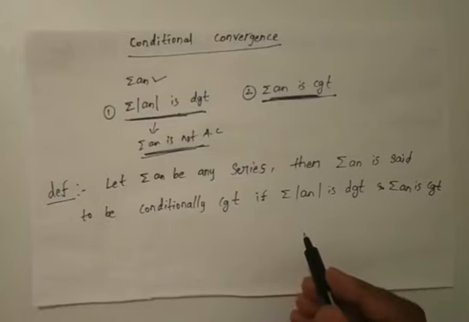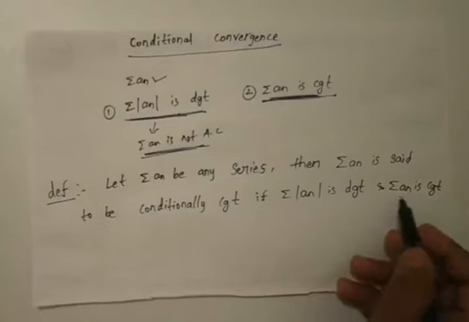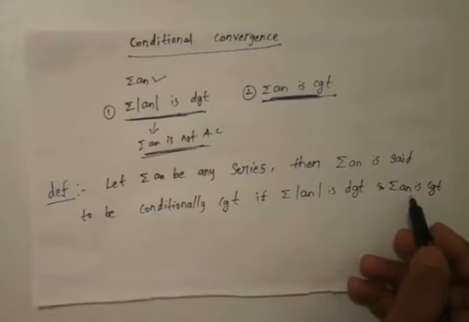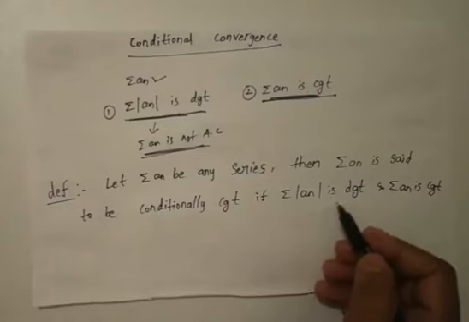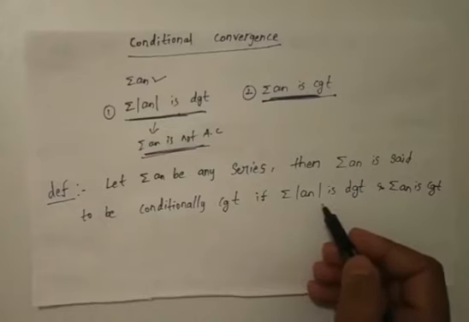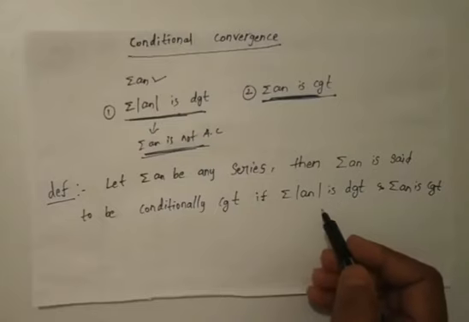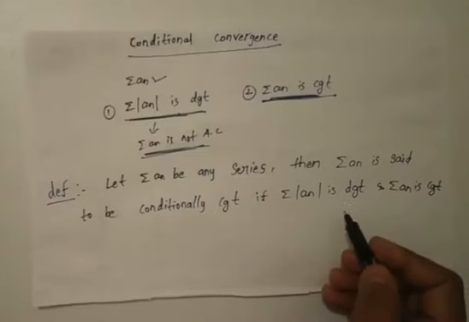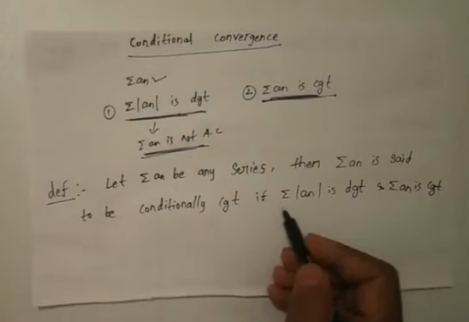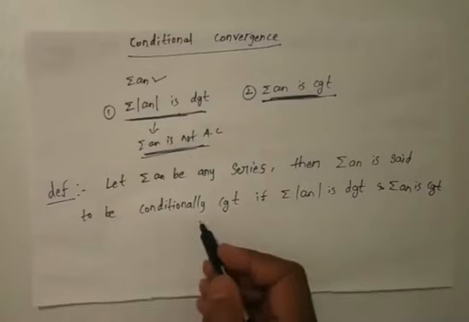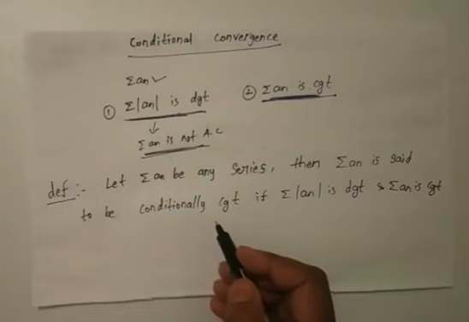Finally, a series which is convergent but not absolutely convergent is called conditionally convergent. Okay, clear?